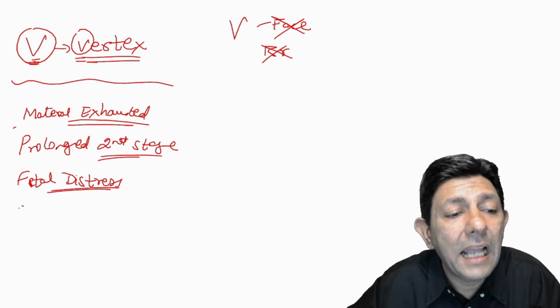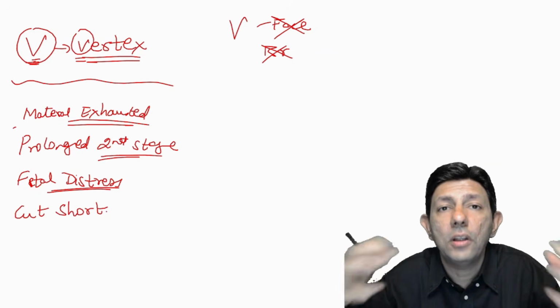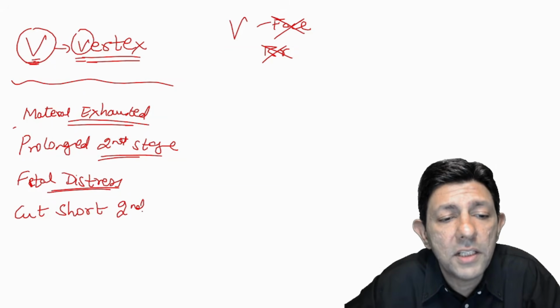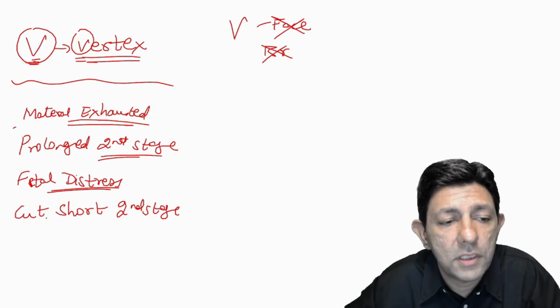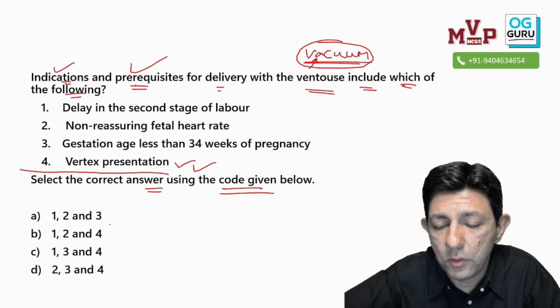And I want to cut short, like certain cases like there is heart disease, all that, we don't want the mother to do too much pushing, bearing down. So I want to cut short second stage of labor, cut short second stage. Is this understood to all of you?